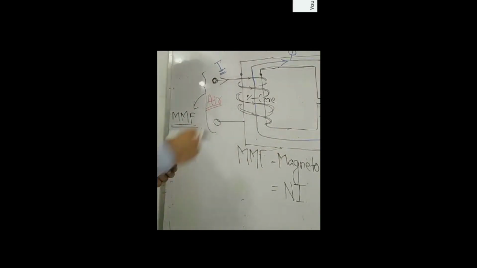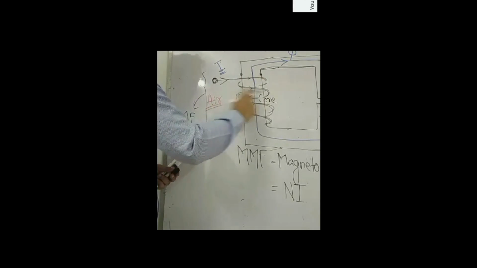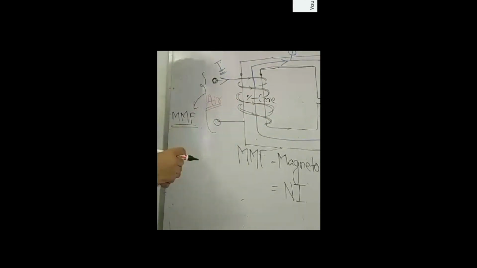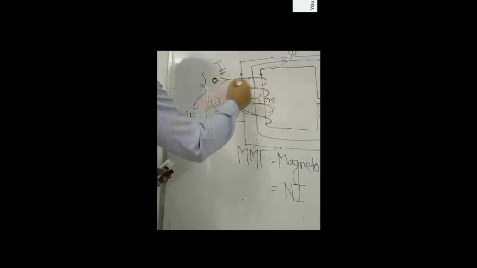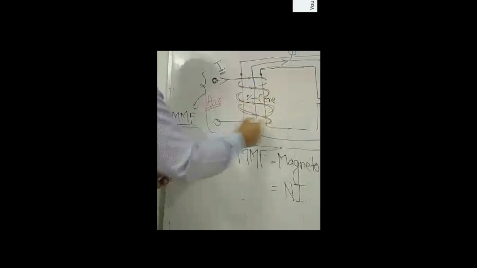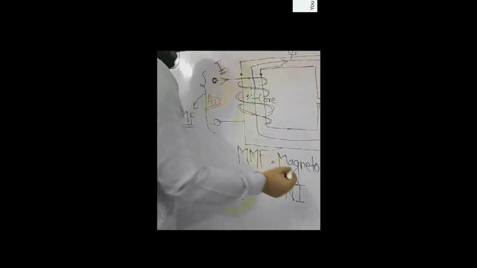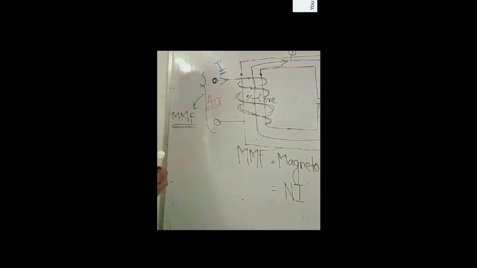So suppose that this current carrying conductor is carrying a DC current I, then the MMF that is produced here is equal to the number of turns of the coil or conductor into I, where I is the current which is flowing through each turn of the coil.